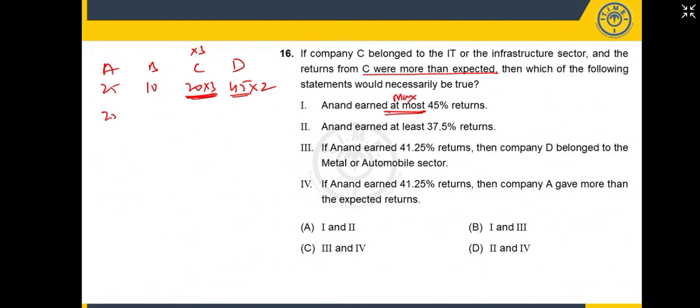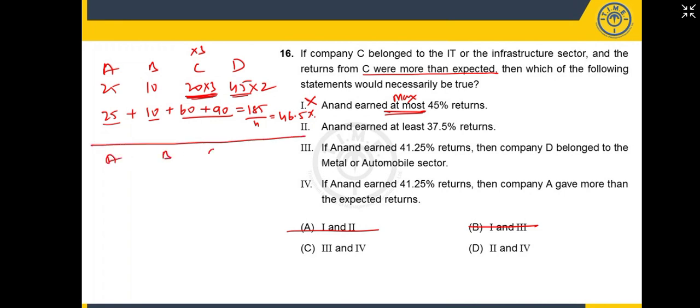Now 25 plus 10 plus 60 plus 90, friends. 150, 160, 185. 185 divided by 4 will be 46.25. Am I right or wrong? He said at most returns will be 45%, whereas I got 46.5. So the first statement is not true. If the first statement is not true, then I can rule out the A and B options.